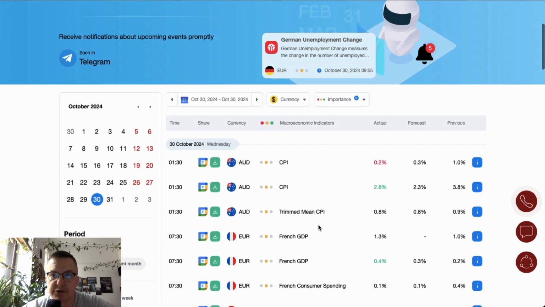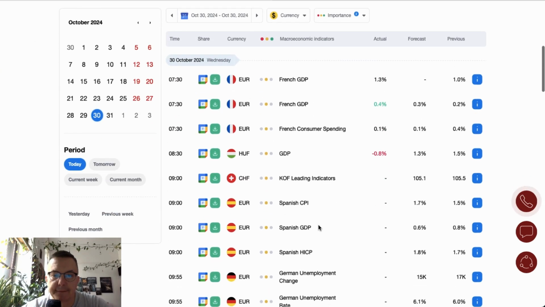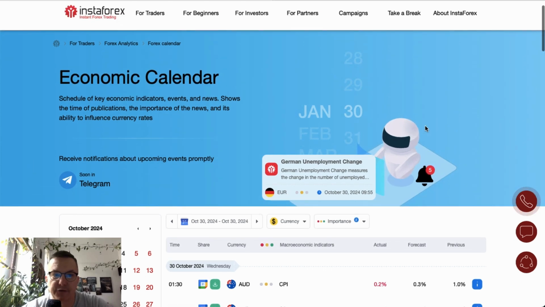So plenty of data is scheduled for release, plenty of various situations that might trigger volatility across various markets today. So let's switch straight to the charts. We start with the euro dollar.